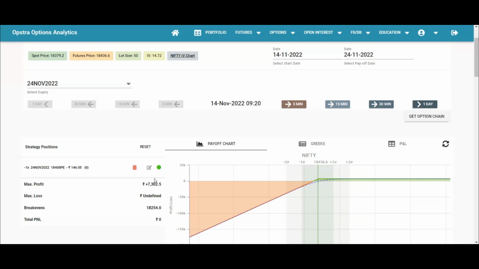But if that happens after 4 days, then some time value has already been recognized by that point of time. And why do you have time value? Because at the start you don't know where the market will go. Maybe the market is at, say, 18,600, and there is a higher chance the market will fall below 18,400.